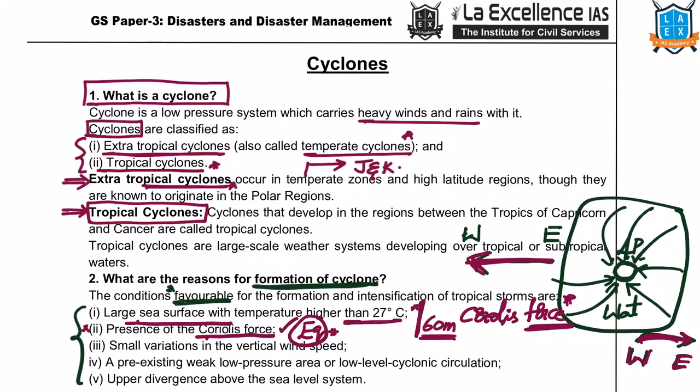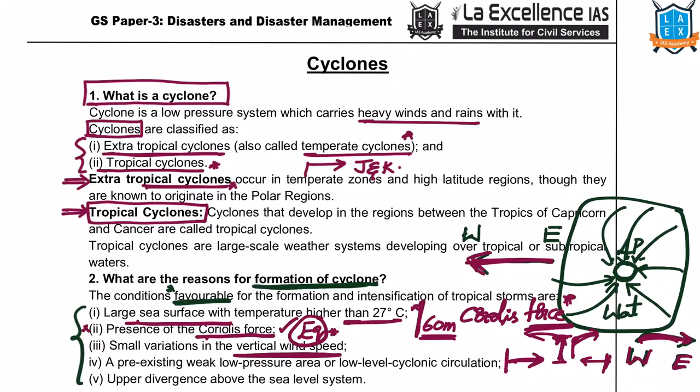Right? Next, small variations in the vertical wind speed. Winds come from horizontal direction and move vertically also. In this movement, vertical movement, the pressure difference should be less. Otherwise, the entire heat goes away like this. Only the pressure difference horizontally should be more, vertically should be less.